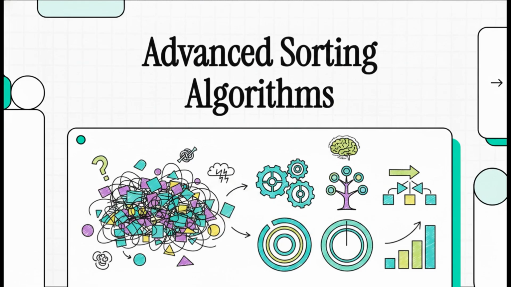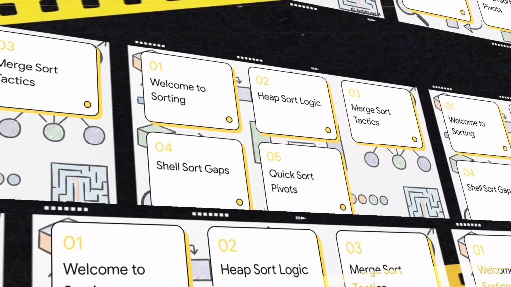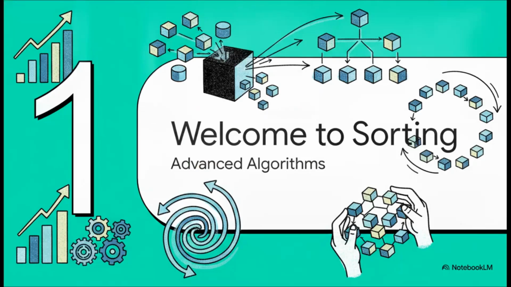Today, we're going to build out your strategy toolkit by unpacking 4 highly advanced solutions for conquering data chaos. Get ready, because we're going to fundamentally shift how you approach problem solving. Okay, let's dive right into this. Here's our mental map for today. We'll start with a quick welcome to advanced sorting, then break down heap sort, merge sort, shell sort, and finally, QuickSort.